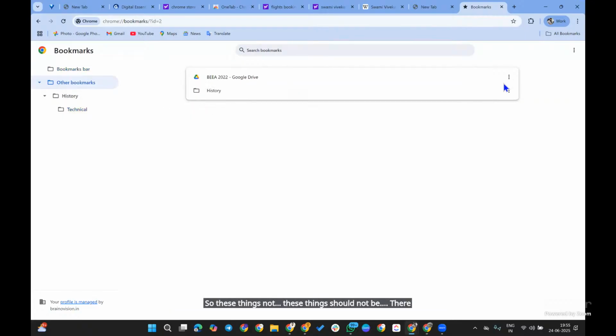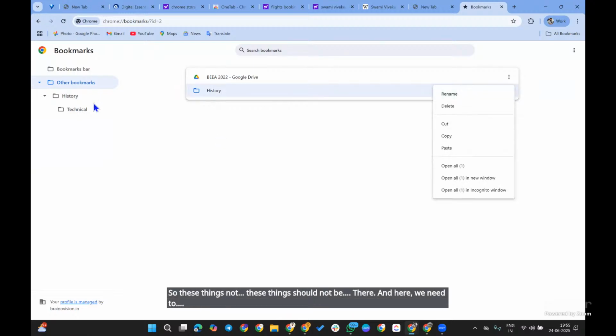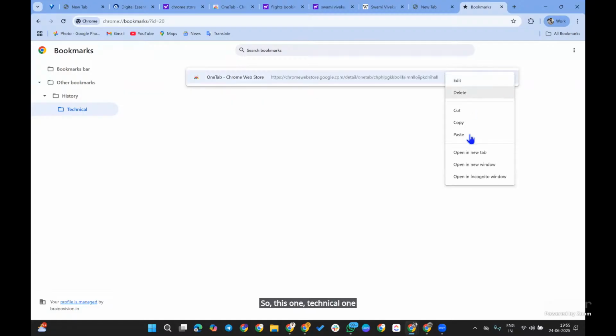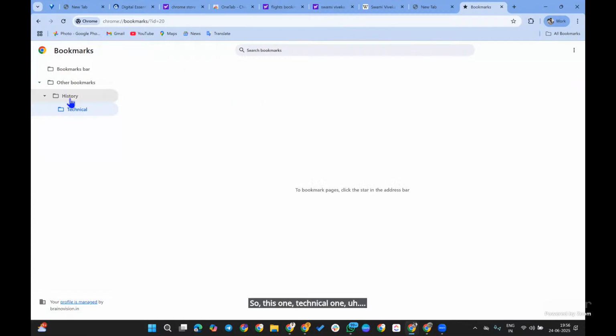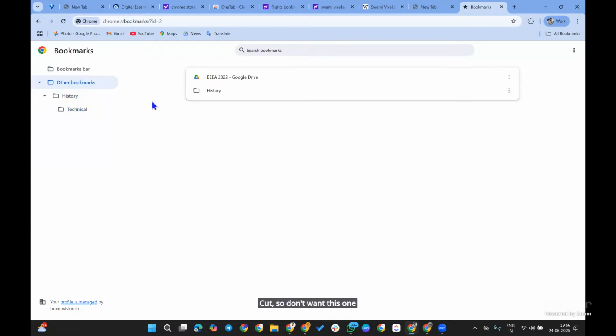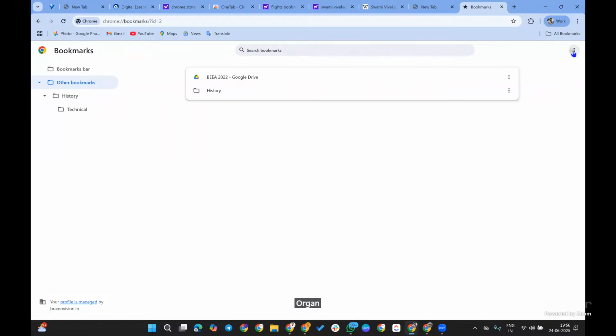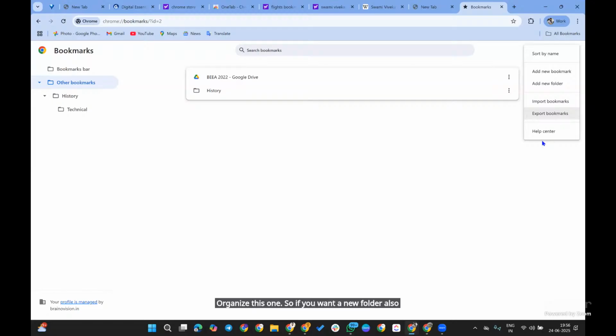And here we need to cut this technical one. I don't want this one. This is how you can organize your folders. If you want a new folder, you can add it again.